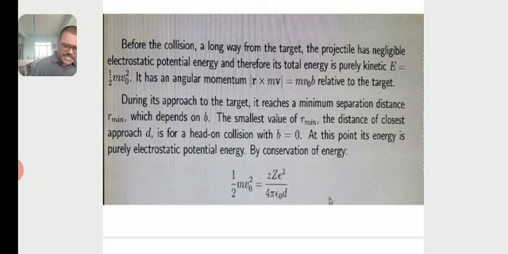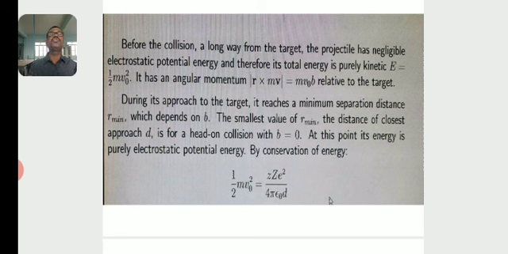So initially the projectile moves with a velocity v naught and possesses only kinetic energy, half m v0 squared. It has angular momentum m v b, which obeys the law of conservation of angular momentum.